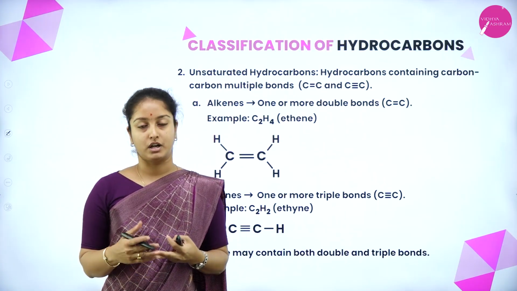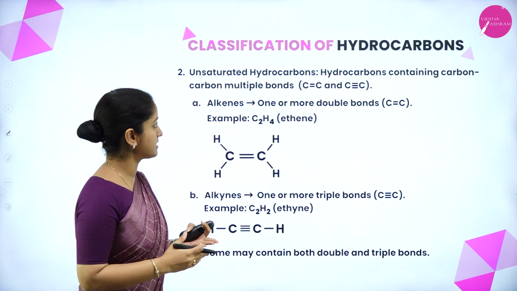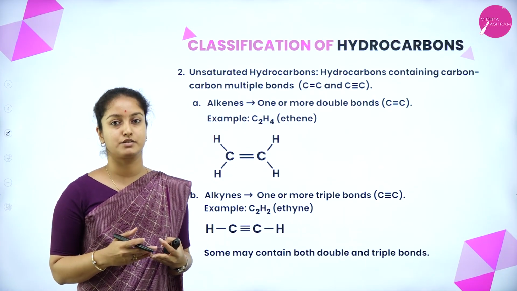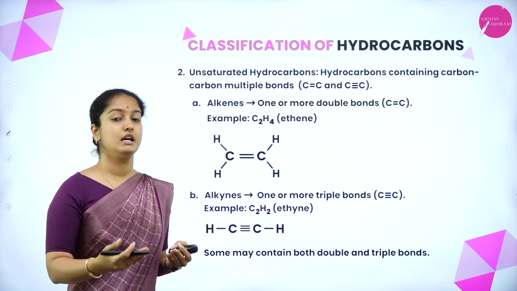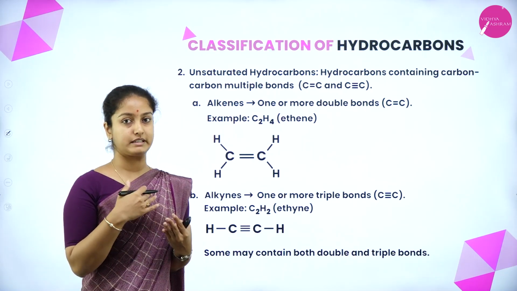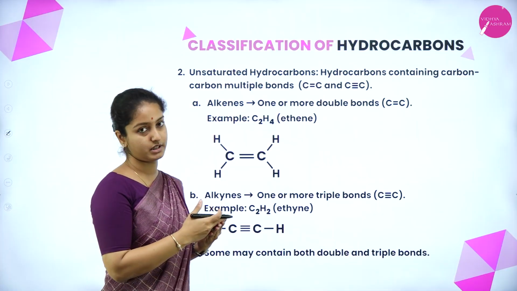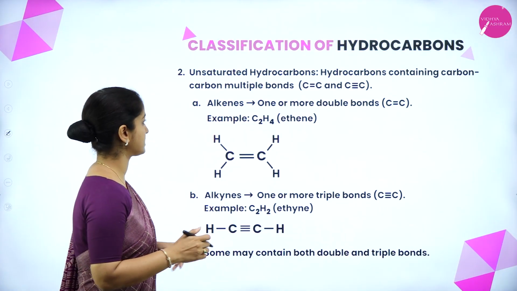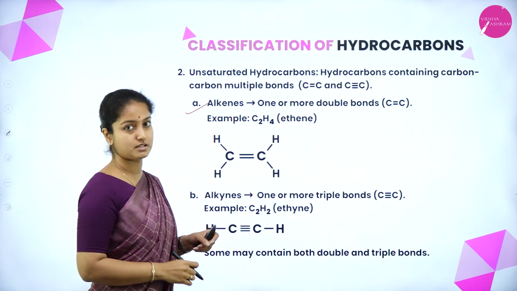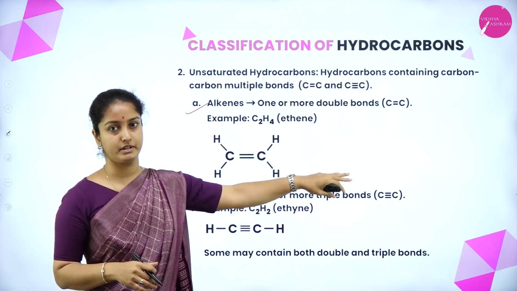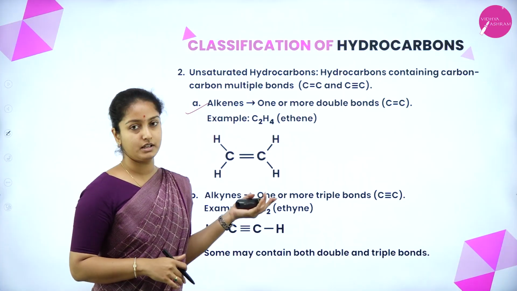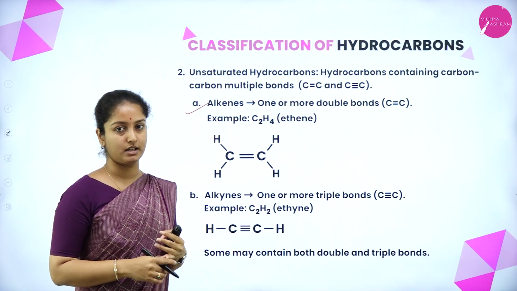So, the other type of hydrocarbon is unsaturated hydrocarbons. These types of hydrocarbons consist of carbon-carbon double bonds and also carbon-carbon triple bonds. Under this, we have 3 types of unsaturated hydrocarbons. The first one is alkenes. Alkenes are those compounds which consist of a carbon-carbon double bond, or it can be 1 or more double bonds in a compound.